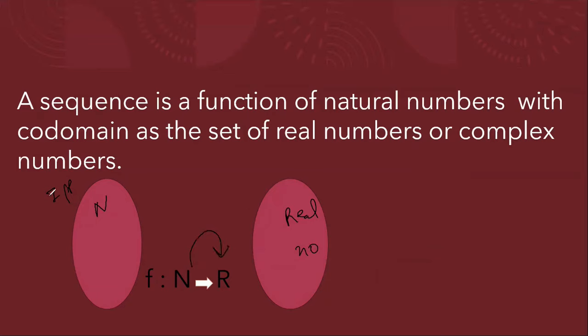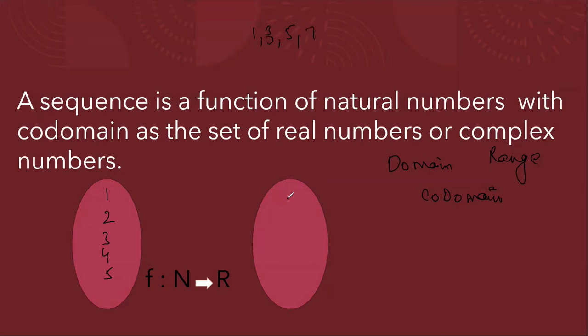Next, let's talk about domain, range, and codomain. What is the domain? Whatever input you give in the form of natural numbers, that is the domain. For this sequence, what is the output?